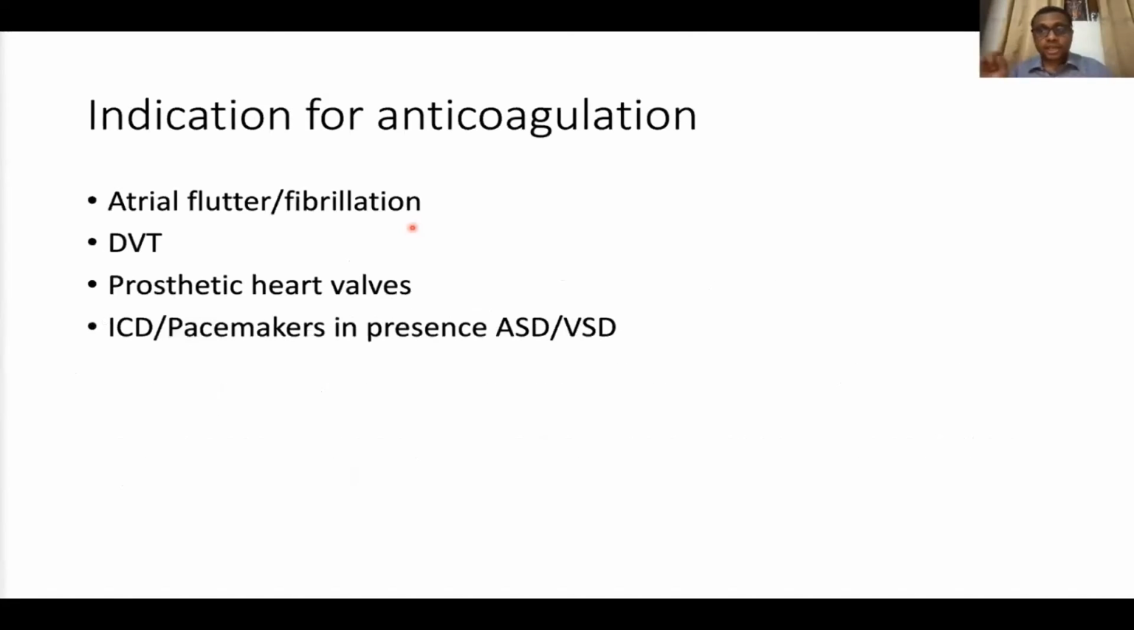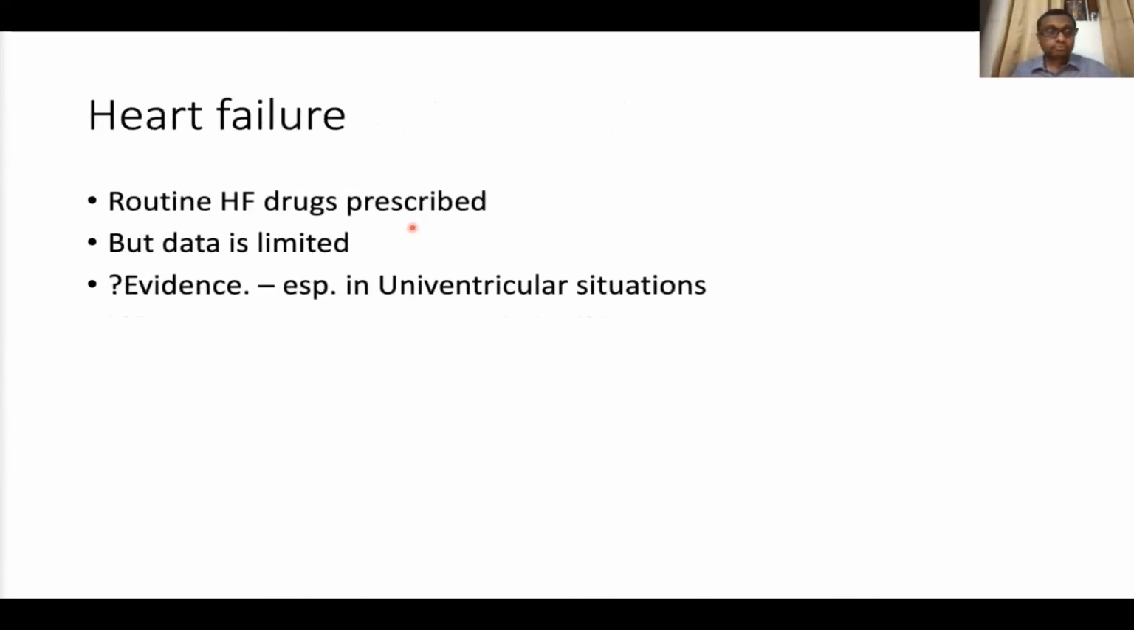So what are the indications for anticoagulation in this group? One is atrial flutter or fibrillation. Second is documented DVT. Third, patients who have prosthetic heart valves, and largely ICDs and pacemakers, especially when there is a shunt lesion. And also, if you have a baffle leak, it's better to close the baffle leak. In fact, it is better to close it before you put in the pacemaker leads.